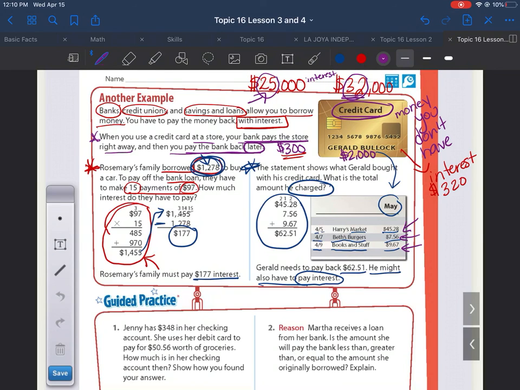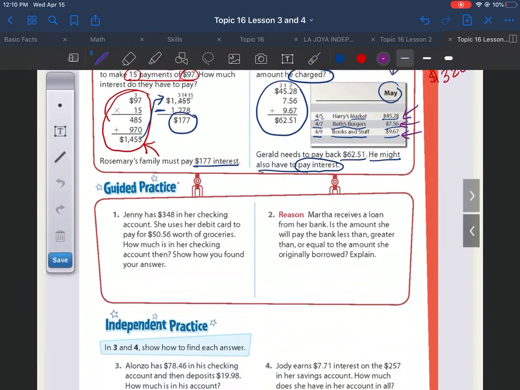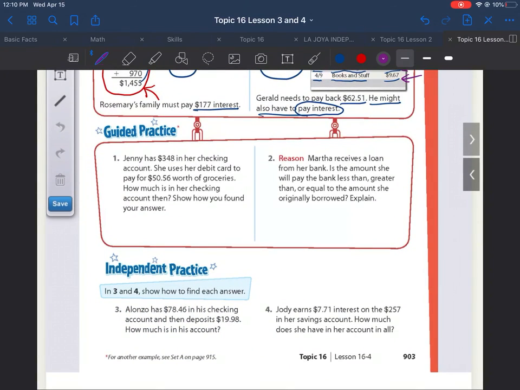Now notice that it says he might have to pay interest, because even though this is what he spent, guys, since it was not his money, it was a credit card, he has to pay back interest to the bank. That's why you shouldn't have a credit card. You should have a card for emergencies, but not to be spending money, because then we get into a lot of trouble for buying things when we don't have money. So we're going to go to the guided practice.